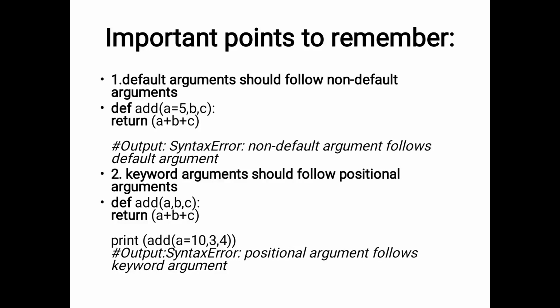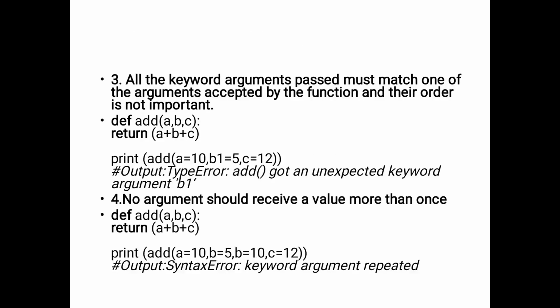Okay, but the c value is different and the b value is different. So the c value is equal to 3, the b value is equal to 3, and the c value is equal to 4. Okay, and the next rule is: all the keyword arguments passed must match one of the arguments accepted by the function, and their order is not important. So in the keyword arguments, at least one argument must be matched and accepted by the function only.